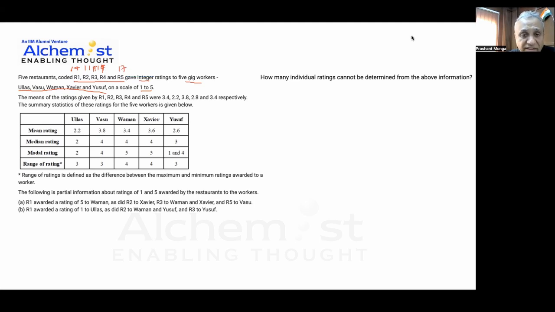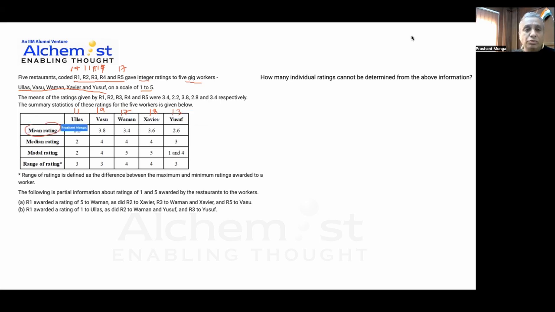The summary of statistics. Now, statistics are given below for the workers. Similarly, Ullas has a mean rating of 2.2, which means the total would be 11. For Vasu, it would be 19. For Waman, it would be 17. For Xavier, 18. And for Yusuf, it is 13. This is what the mean tells us. They have also given us the median rating.